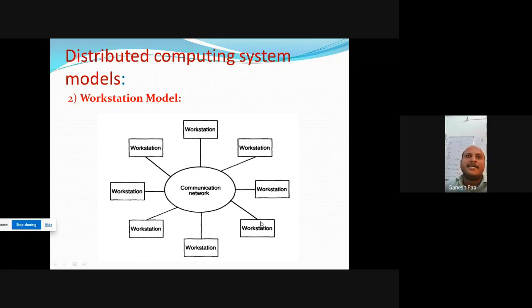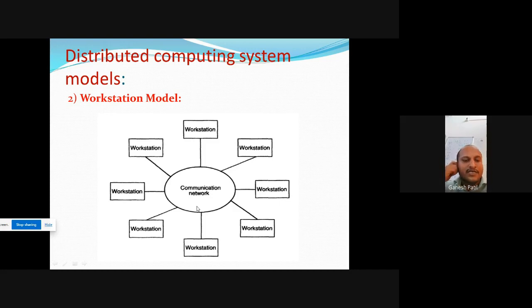In the lab we have 8 computers. They are connected with each other with the help of a switch, because all 8 computers are connected to the switch. We'll take the example of the project lab. In the project lab there are 20 computer machines. All 20 computer machines are connected to the switch.